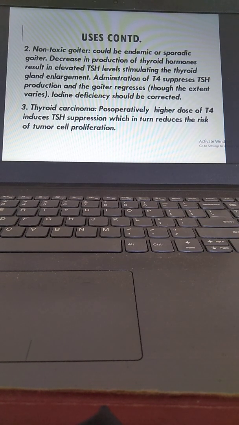Number two, non-toxic goiter, which could be endemic or sporadic. Decreased production of thyroid hormones results in elevated TSH level, stimulating thyroid gland enlargement. Administration of T4 suppresses TSH production and the goiter regresses, though the extent varies. Iodine deficiency should be corrected. Thyroid carcinoma also we treat. Third, post-operatively a high dose of T4 induces TSH suppression, which in turn reduces the risk of tumor cell proliferation.